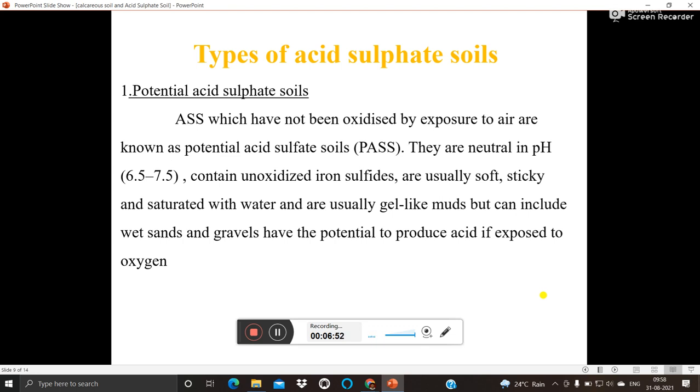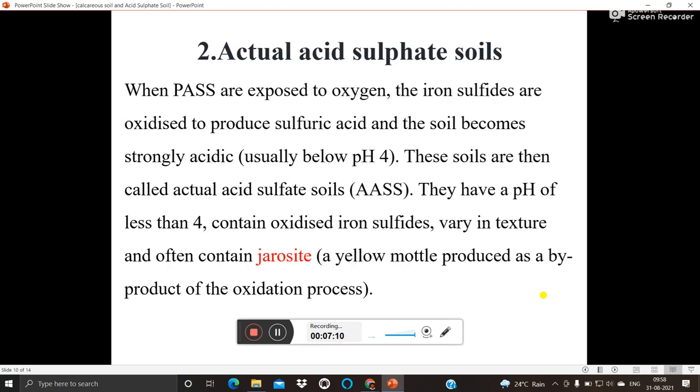Mainly these are in neutral pH, that is 6.5 to 7.5, and contain unoxidized iron sulfides. Mainly these are soft, sticky, saturated with water and usually gel-like muds. It can include wet sands, gravels and have the potential to produce acid if exposed to oxygen.